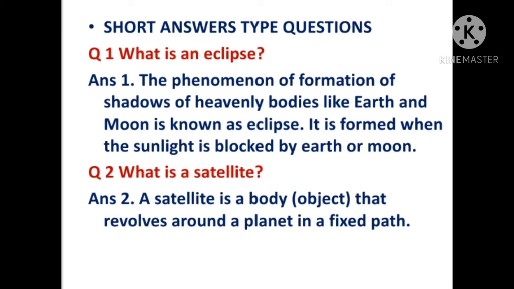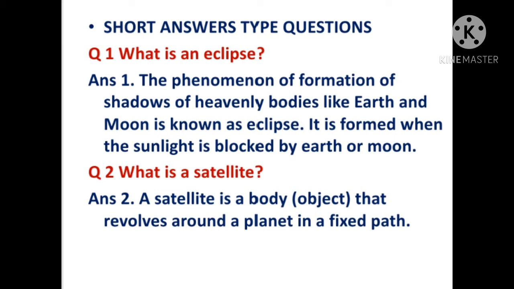It means the phenomenon or process of formation of shadows of the heavenly bodies like earth and moon. So this is known as eclipse. It is formed when the sunlight is blocked by earth or moon. When the sunlight is blocked by earth, then we are not able to see the moon, so lunar eclipse occurs. And when the sunlight is blocked by moon, then the solar eclipse occurs.